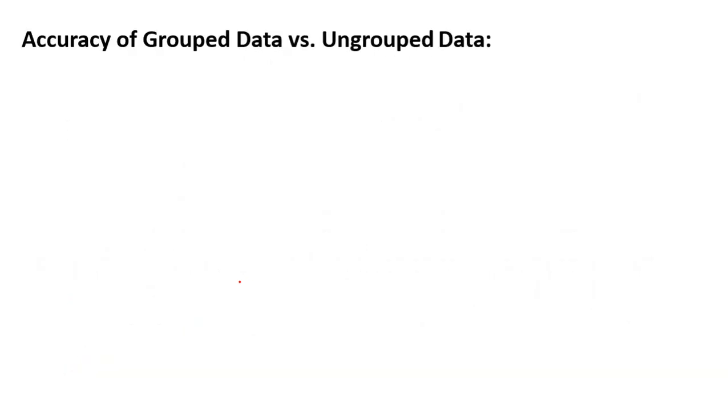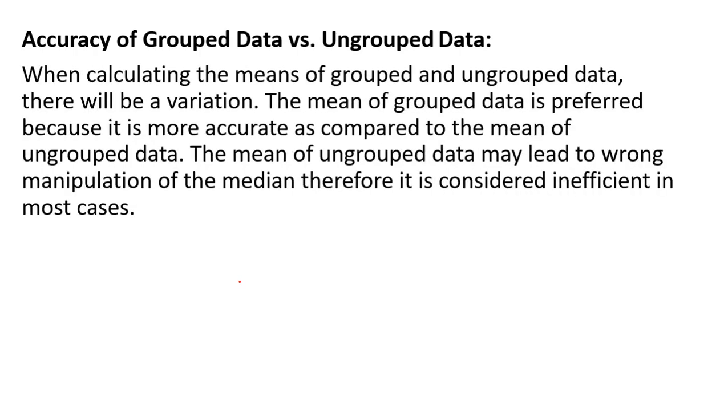Now we can see accuracy of grouped data versus ungrouped data. When calculating the means of grouped and ungrouped data, there will be a variation. Yes, compulsorily there is some variation between grouped data means and ungrouped data means. The mean of grouped data is preferred because it is more accurate as compared to the mean of ungrouped data. The mean of ungrouped data may lead to wrong manipulations of the median, therefore it is considered inefficient in most cases.